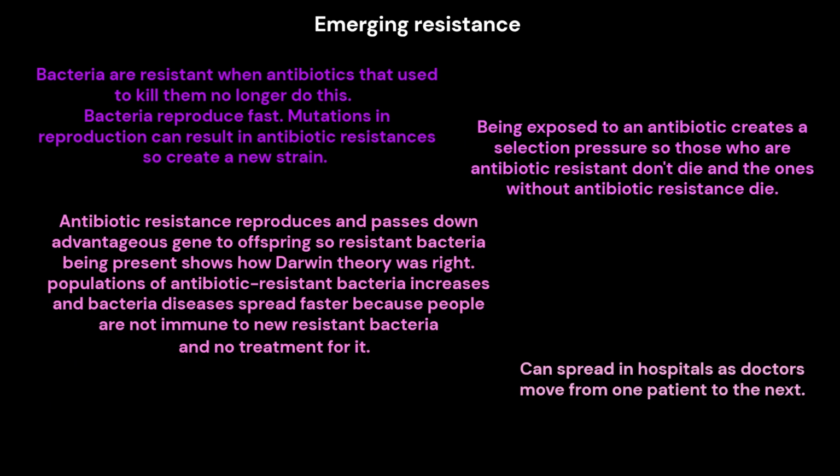Emerging resistance. Bacteria are resistant when antibiotics that used to kill them no longer do this. Bacteria reproduce fast. Mutations in reproduction can result in antibiotic resistance, creating a new strain. Being exposed to an antibiotic creates a selection pressure, so those that are antibiotic resistant don't die, and the ones without antibiotic resistance die. Resistant bacteria reproduce and pass the advantageous gene to offspring, so resistant bacteria being present shows how Darwin's theory was right.